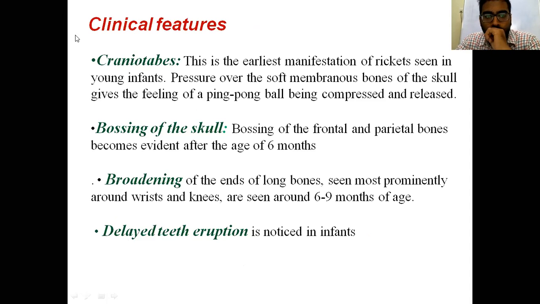The clinical features basically go from head to toe. First we should see the skull. Here the skull shows craniotabes, a ping pong appearance, that is, it is soft without ossification of the membranes. The second is frontal bossing, that is, the frontal and parietal bones become evident after the age of 6 months due to persistence of delayed closure of the membranes. They continue to grow, and they are soft.